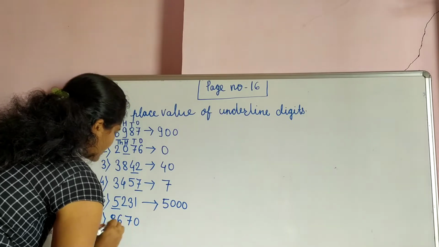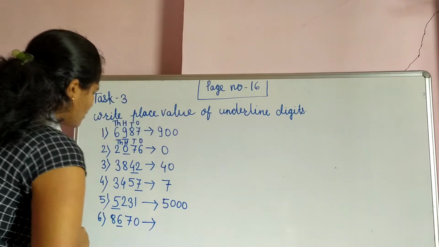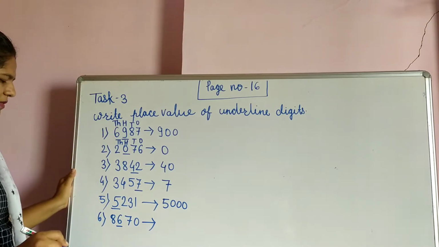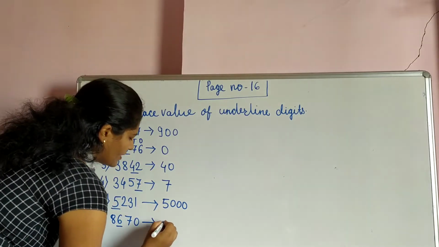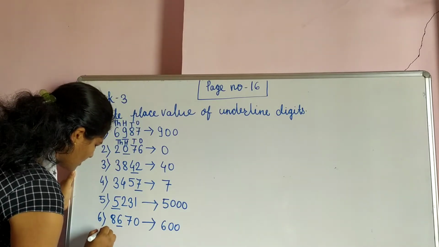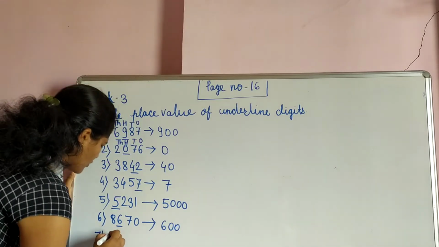8670. Here 6 is underlined. So 6 is underlined. It is on which place? It is on a 100 place. So what is the place value of it? 600. Next one is 7. So what is the 7th question?